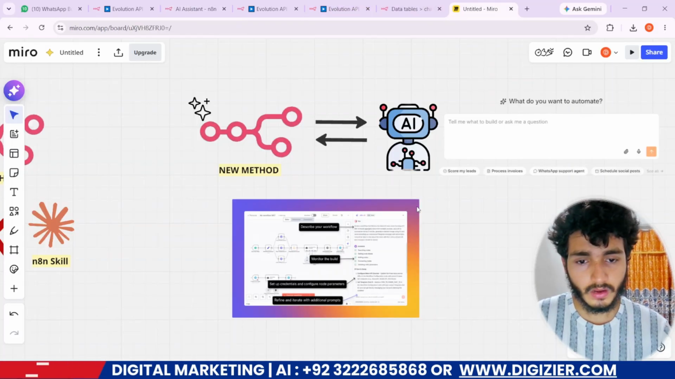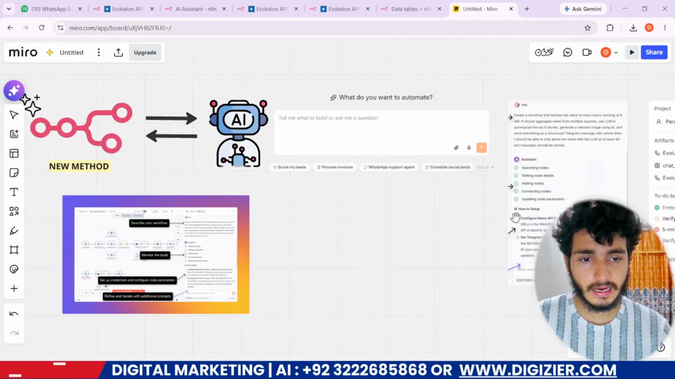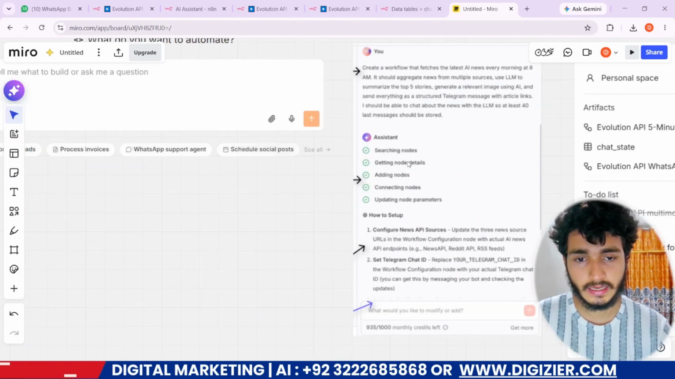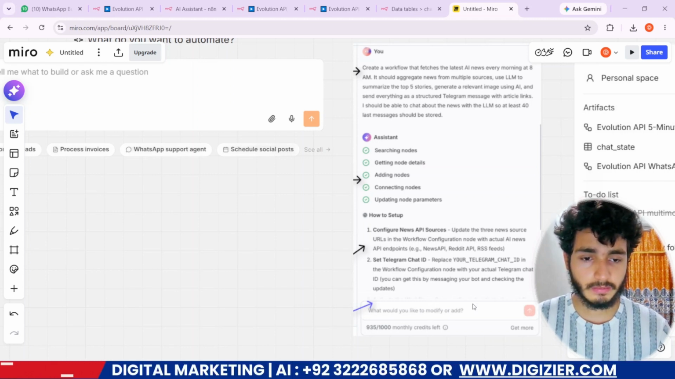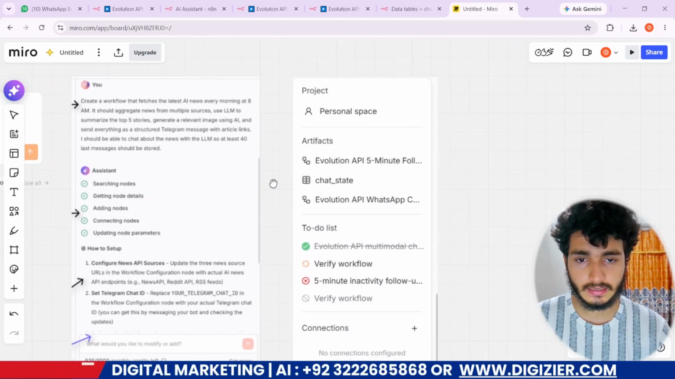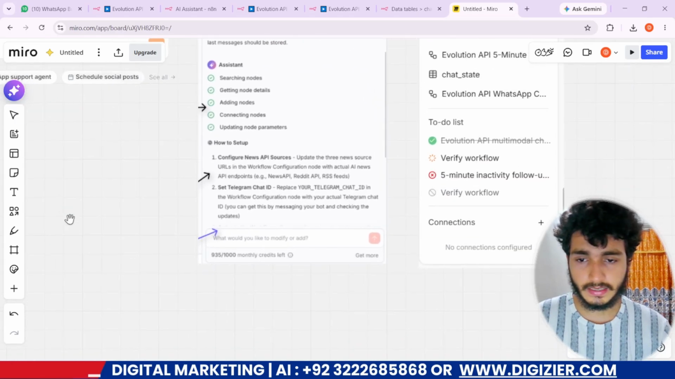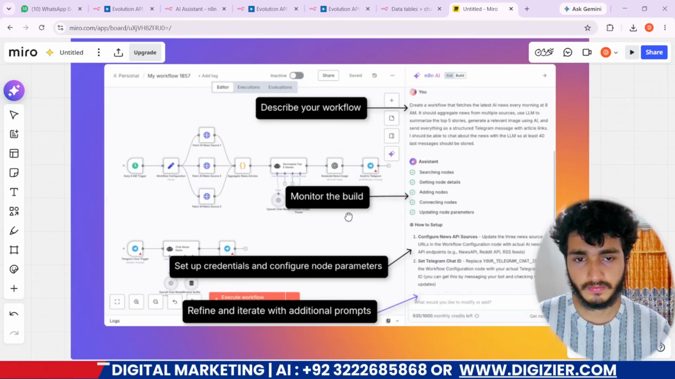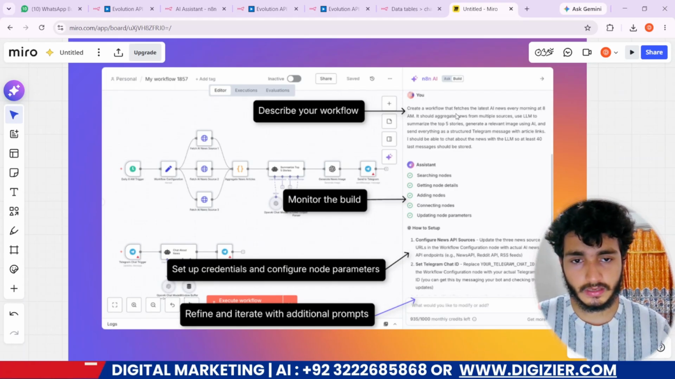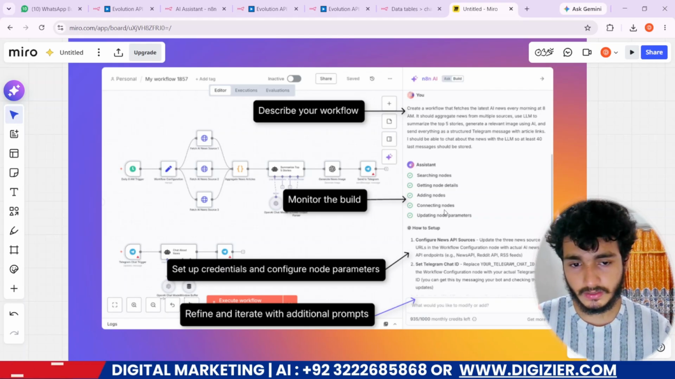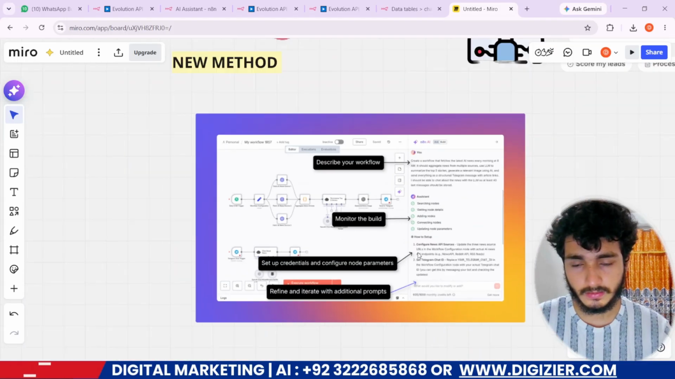What the AI assistant does is analyze, search the nodes, get the details, add nodes, and connect nodes. If it requests, hey, provide me your API keys, you provide your API keys and it works and finalizes the workflow. The artifact I also guided you through, this fifth one, shows the agent building, the AI assistant building your workflow. It also shows whether the workflow is working or not, monitors the building, credential setup, and so on.